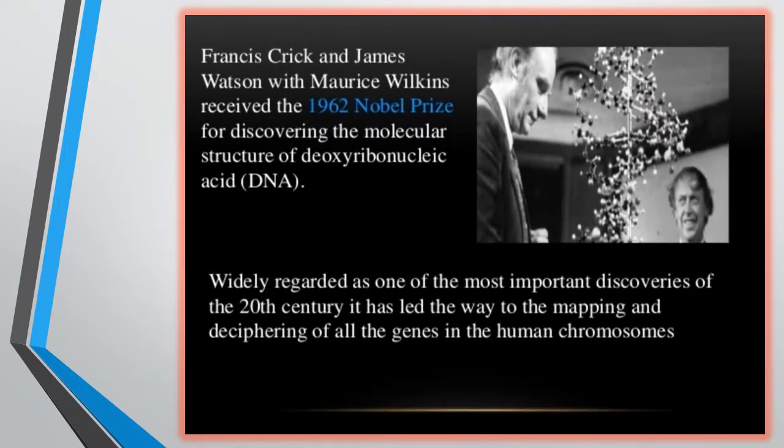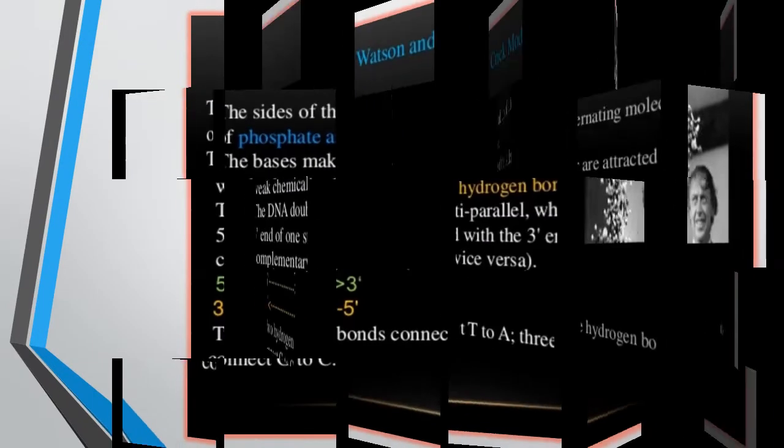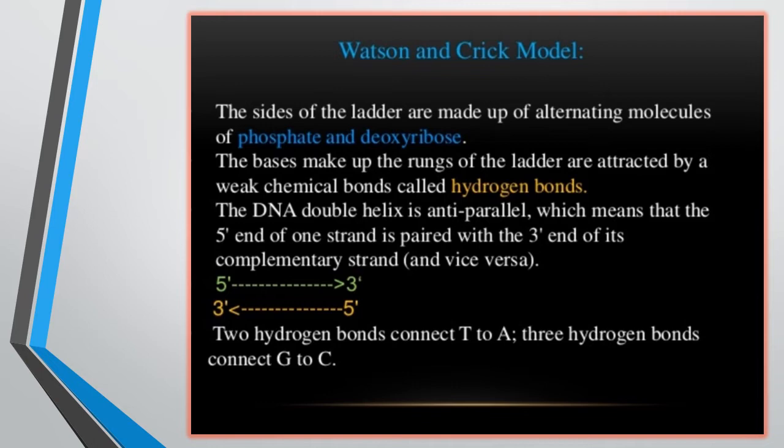Francis Crick, James Watson and Wilkins received the 1962 Nobel Prize for discovering the molecular structure of deoxyribonucleic acid, widely regarded as one of the most important discoveries of the 20th century in the biological sciences. It has led the way to mapping and deciphering all the genes in the human chromosomes, which is the most milestone achievement in biology. We discussed the model earlier, but let's see it in short.